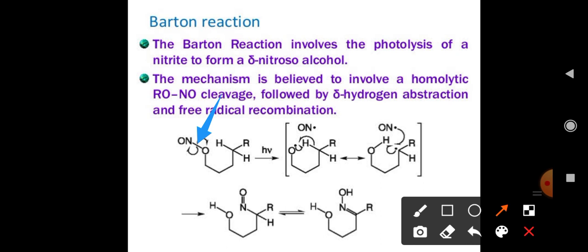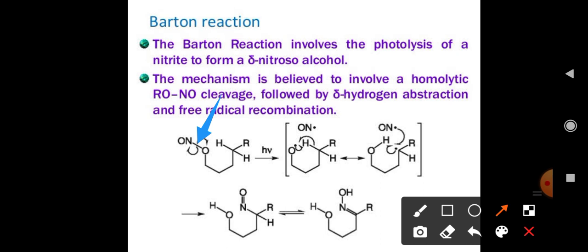This produces an alkoxyl radical which abstracts a hydrogen atom from the delta carbon. That means this is the step in which delta hydrogen is abstracted by the alkoxyl radical. Then the resultant nitroso compound undergoes tautomerization to form the product.